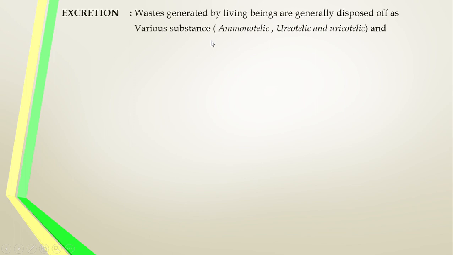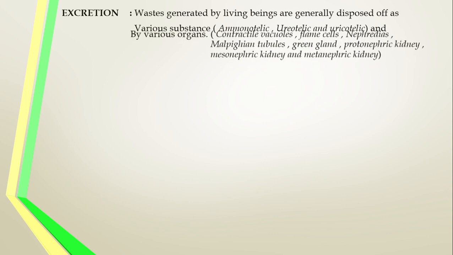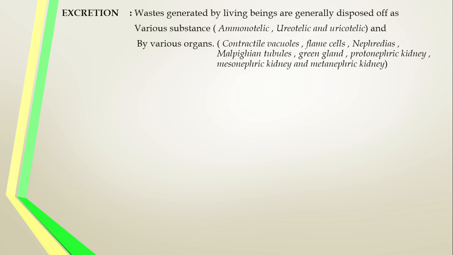At the same time, different kinds of organisms in the animal kingdom excrete the waste using different kinds of excretory organs, such as the contractile vacuole. That is present in primitive organisms like amoeba, paramecium, euglena, and also the flame cells. The flame cells are present in ctenophora and also platyhelminthes. Nephridia is the excretory organ of the annelid group of organisms. The flame cells are the excretory organ of Taenia solium, and Malpighian tubules and the green gland are the excretory organs of arthropoda animals.